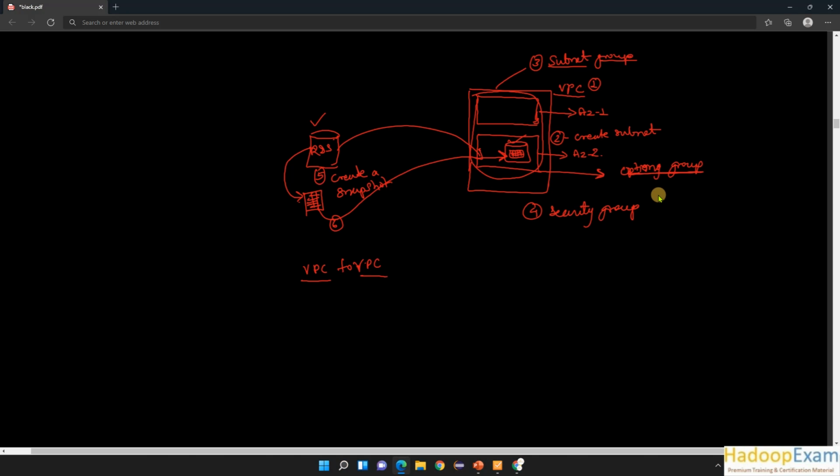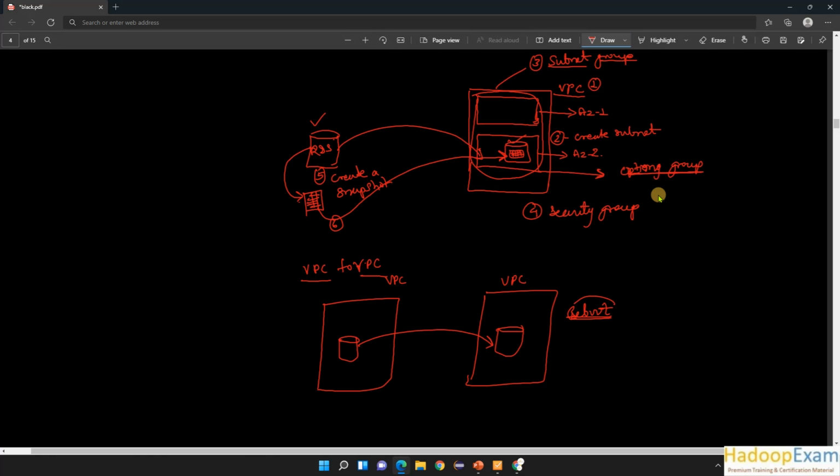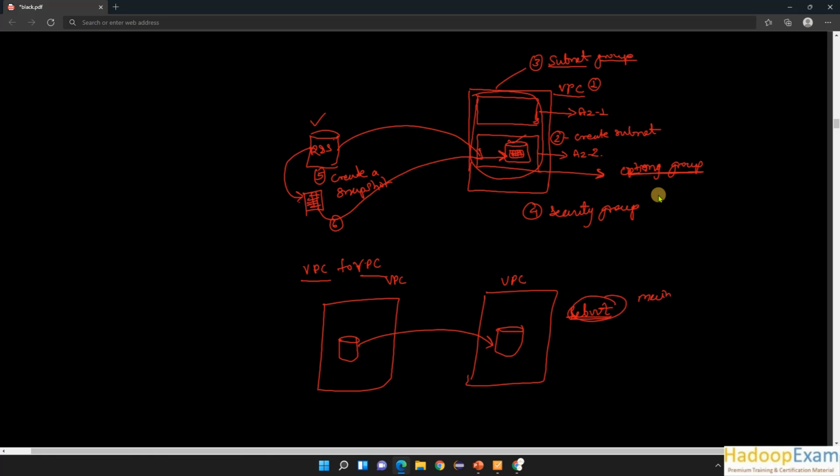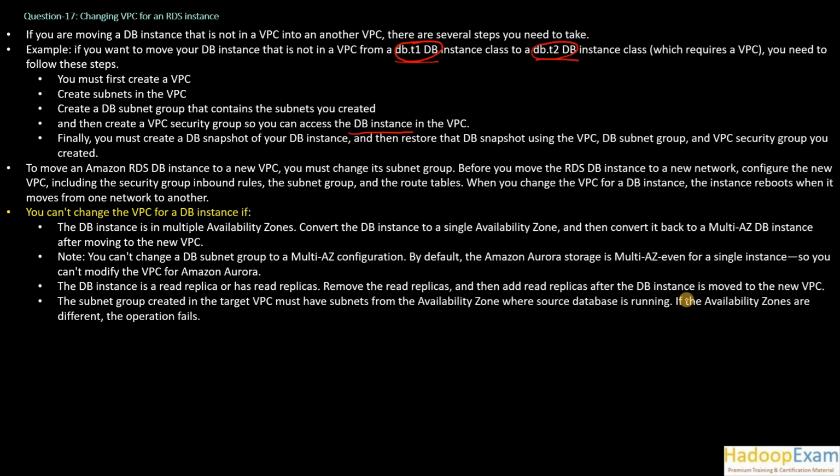So obviously, even if you move your DB instance from this VPC to this VPC, VPC to VPC, an instance reboot would happen. So you need to make sure you do this activity under a maintenance window, correct? This is a big switch.